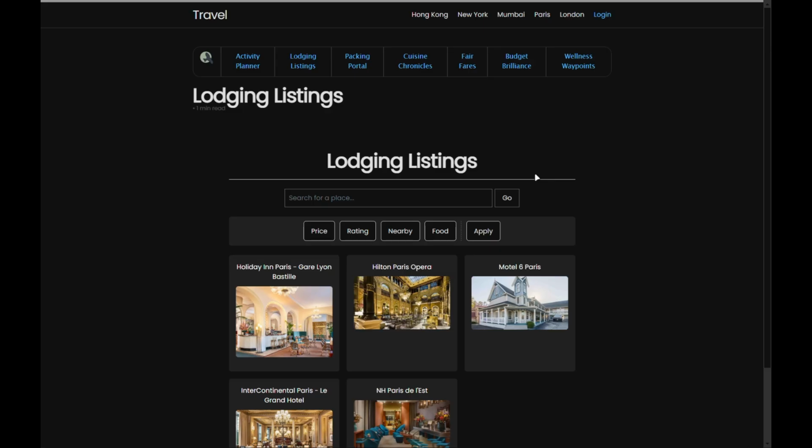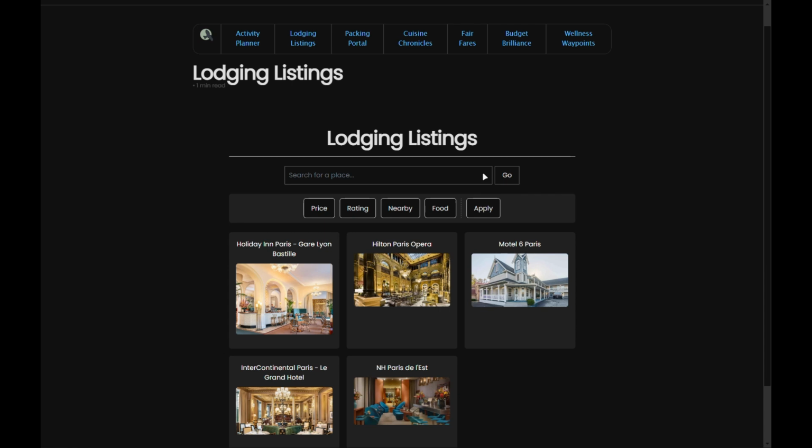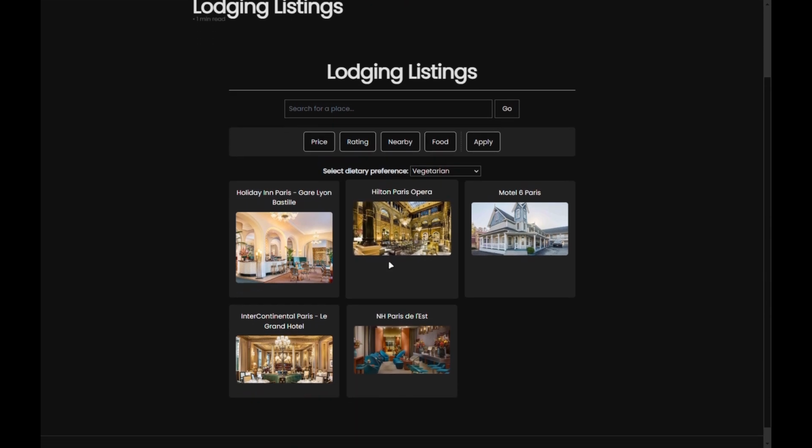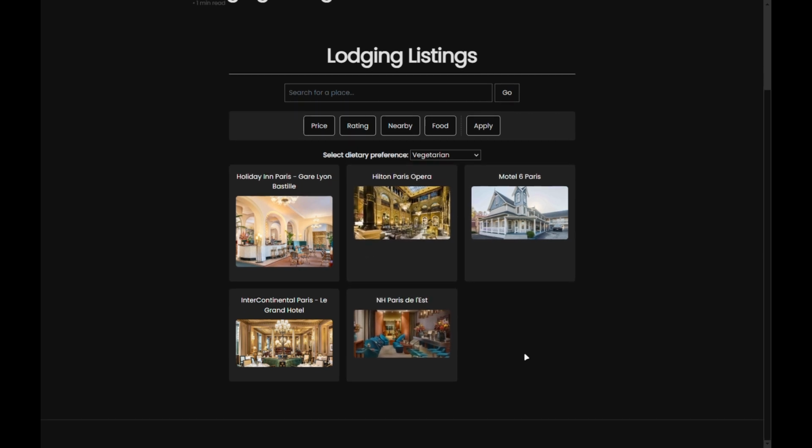Hello, I'm Adi. My part of this project is called Lodging Listings, and it's made to help users select places to stay when they travel abroad. Users are able to select filters to narrow down their search, such as price, rating, food restrictions, and how close the place is to a certain attraction. Currently, we need to implement an API to show actual places to stay, so these images are just placeholders.